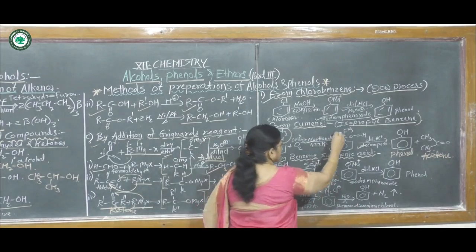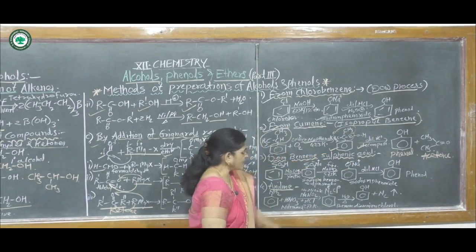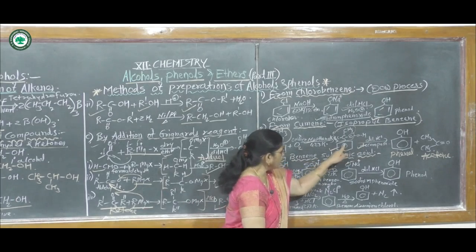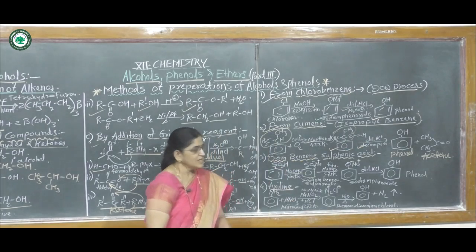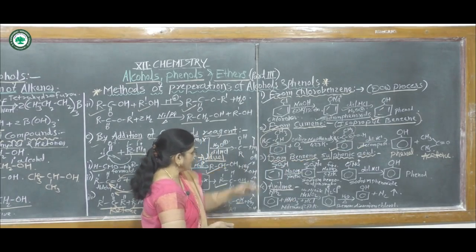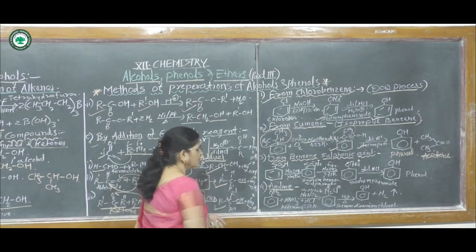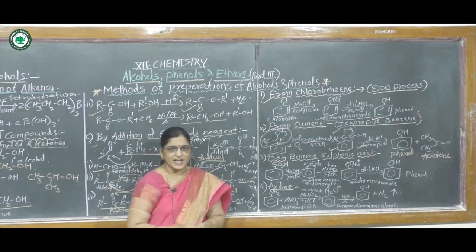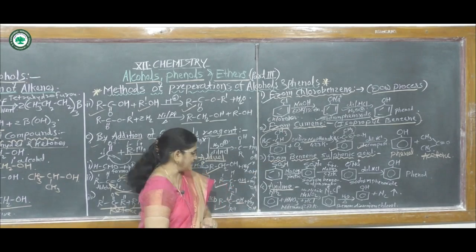That means for this acetone, this bond gets broken here and it forms acetone, and this OH group gets bonded to this carbon atom and it forms phenol. This method is from cumene or isopropyl benzene. Then the third method, from benzene sulfonic acid.